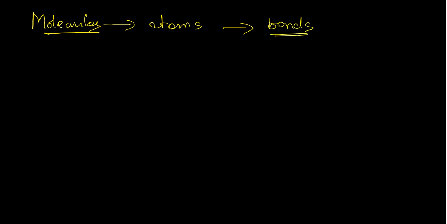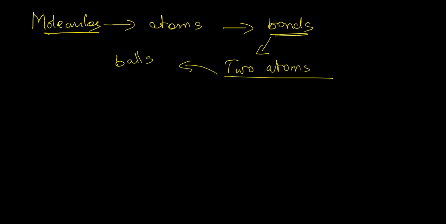That is how molecules are formed. To form at least one bond, there must be two atoms connected to each other. In IR, these two atoms are considered as balls.